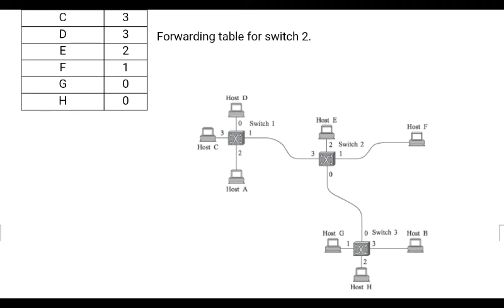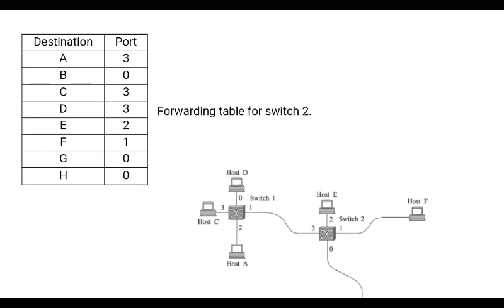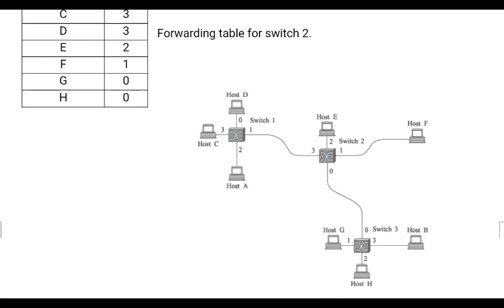Now each switch has its own forwarding table: switch 1, switch 2 and switch 3. Any packet which arrives, that particular switch is going to look it up in the forwarding table. Based on the destination address and the port, it is going to see it in the forwarding table, and then automatically forward that packet on the port number which is mentioned. So this is how you are going to forward the datagram.